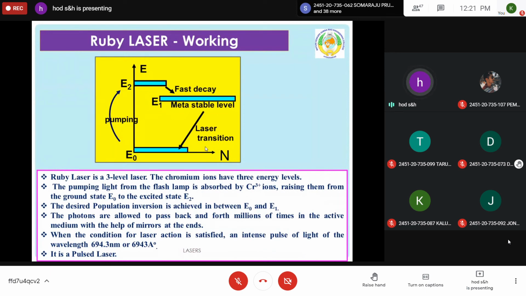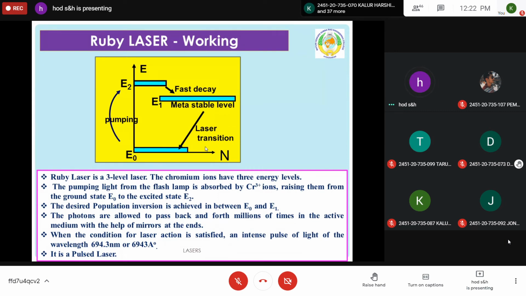So initially, if you see the diagram, the Ruby chromium atoms are at E0 level or E1 level, let us assume. Then by optical pumping, they get excited to the higher energy level. Here the representation is a little bit different, don't worry. Then they come to the metastable level. Some atoms may come to the ground state, but most of the chromium atoms settle in the metastable level. So it becomes more populated than the lower energy state. More chromium atoms are now available in the metastable state than in the lower energy state. So population inversion is achieved.